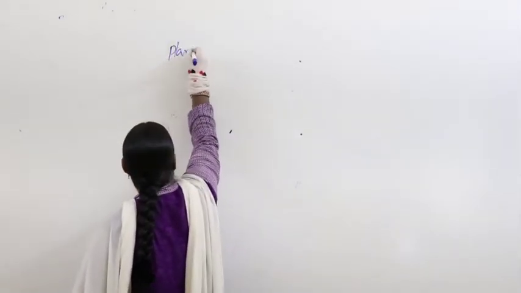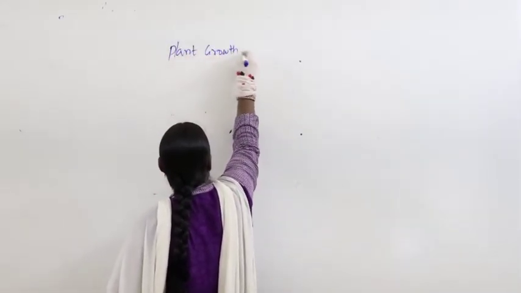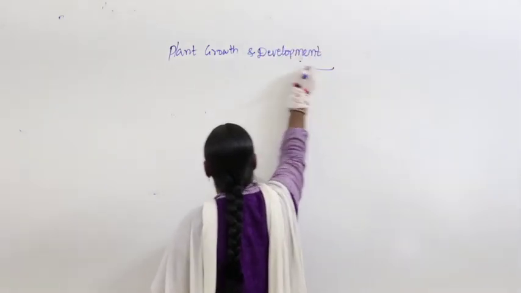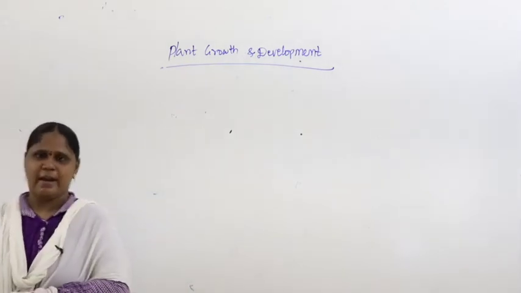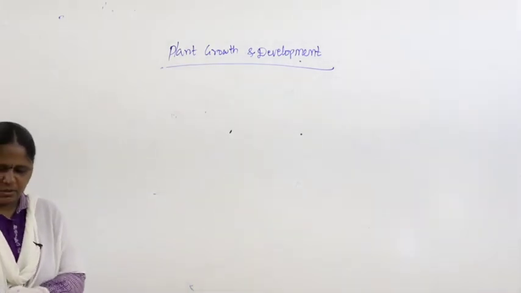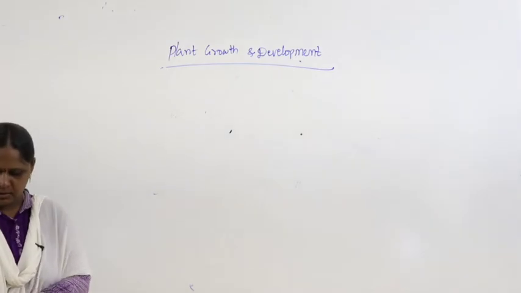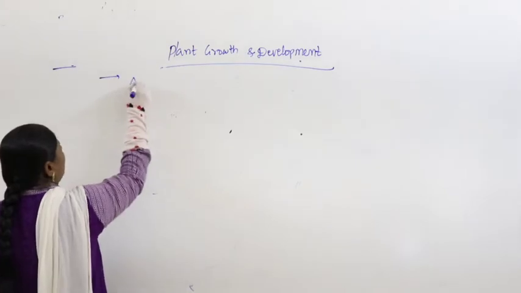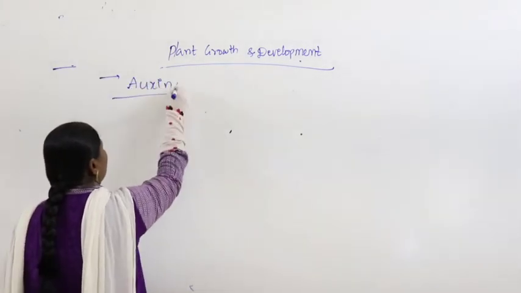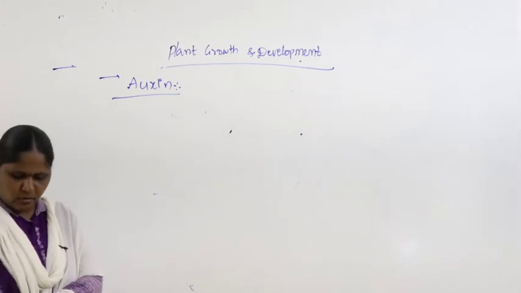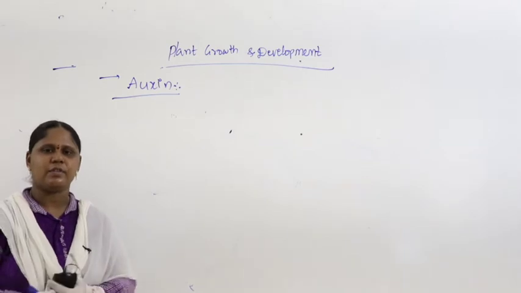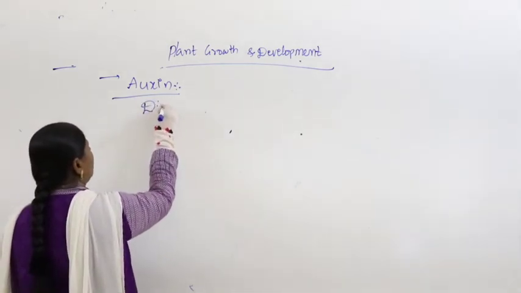Now let's continue about the same chapter, plant growth and development. What we have to discuss in plant growth and development: we were discussing the two scientists, Charles Darwin. So let us talk about the very first one, auxin. In auxin mainly we have to discuss the pathway called discovery.